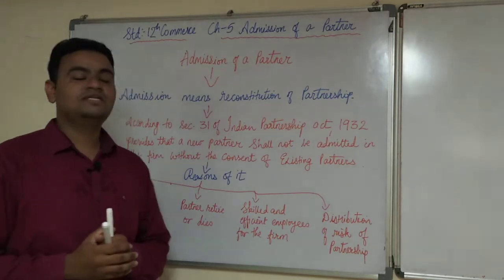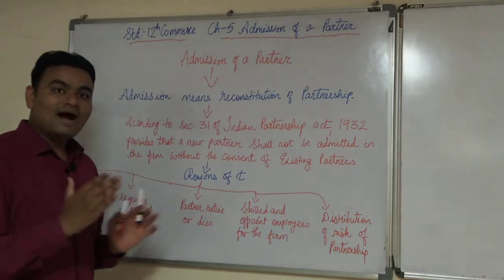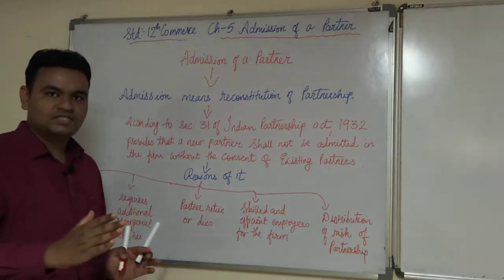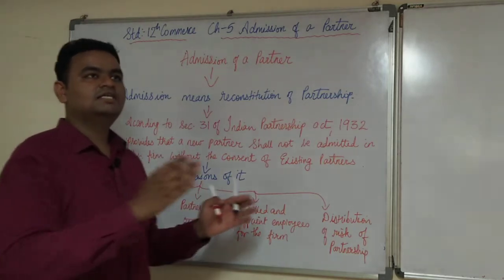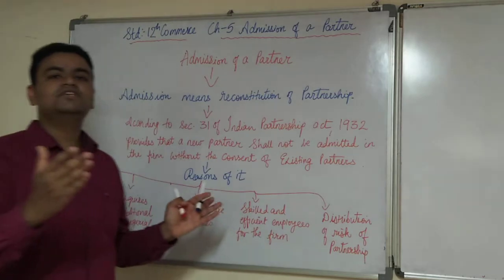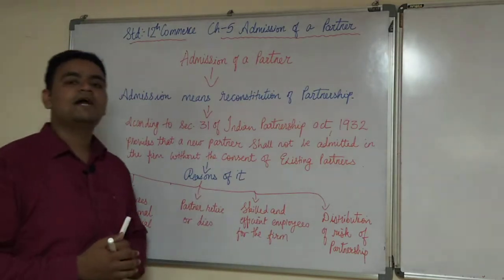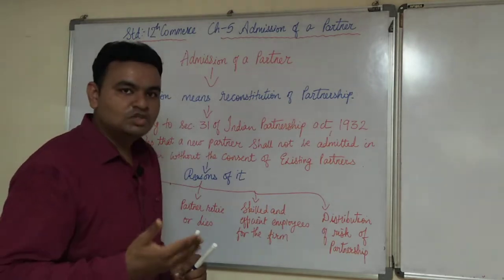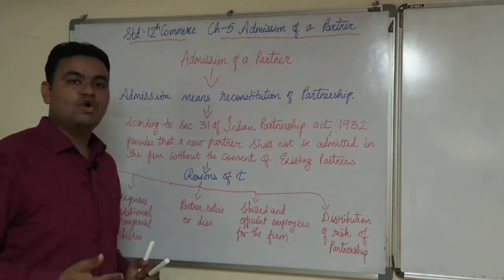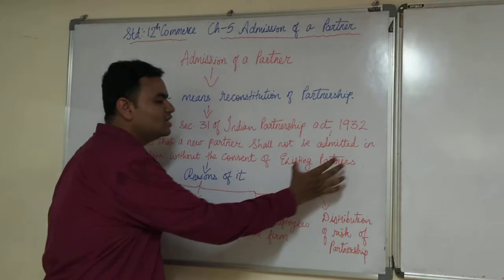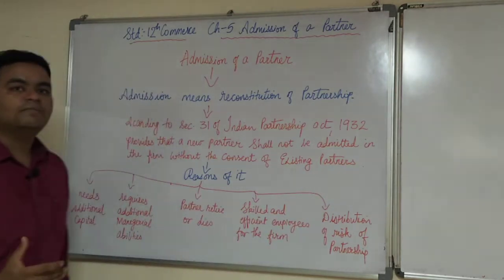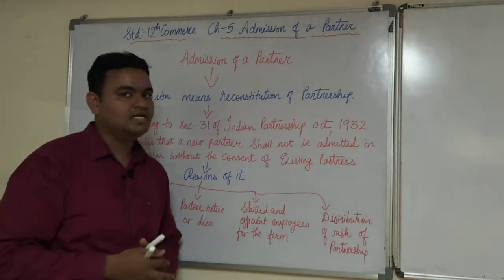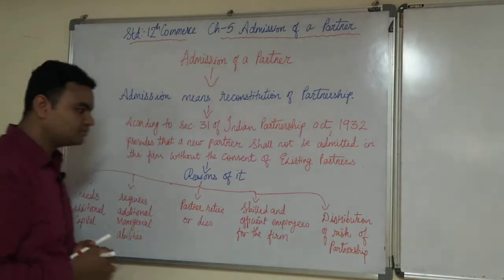The consent is necessary because the partners are already sharing the profits in whatever ratios they have decided upon in the partnership deed. Now, if everything is going to be changed, in order to change this, you have to ask the consent of the existing partners of the firm in order to admit a new partner into the business, right?